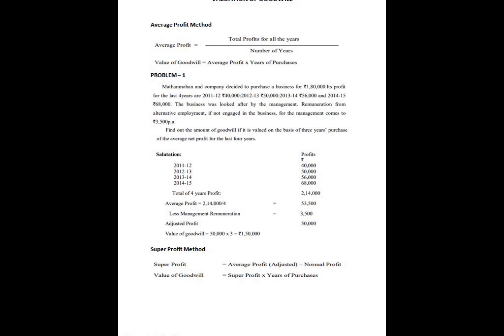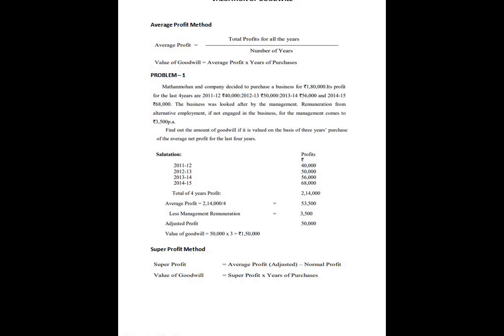Madan Mohan and Company decided to purchase a business for rupees 1,80,000. Its profit for the last 4 years are: 2011-12 rupees 40,000, 2012-13 rupees 50,000, 2013-14 rupees 56,000, and 2014-15 rupees 68,000.